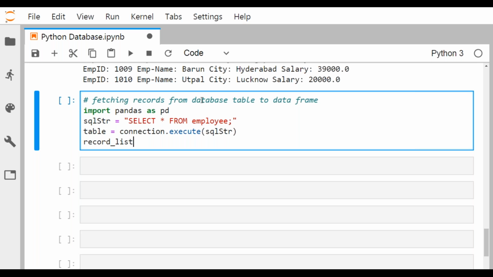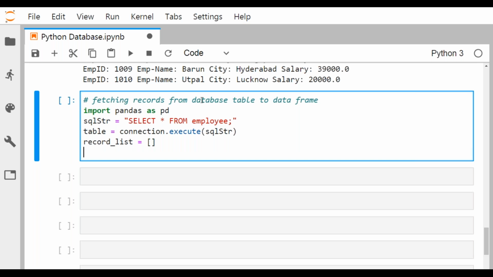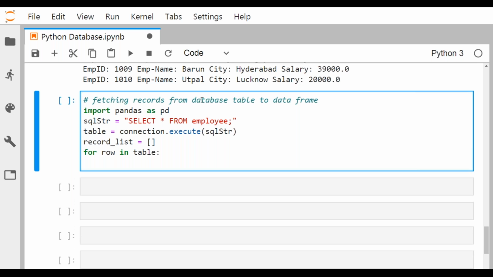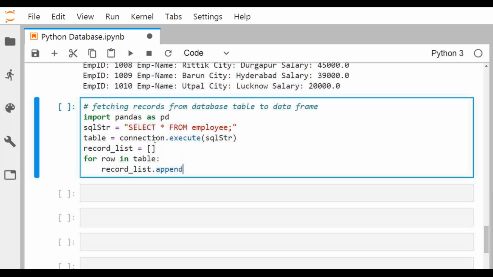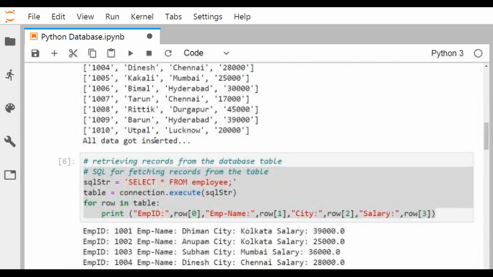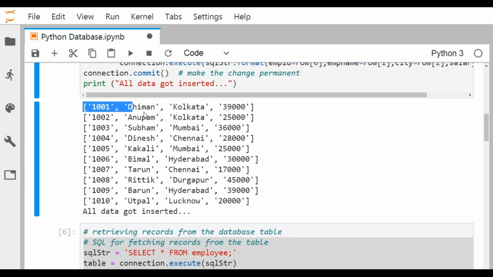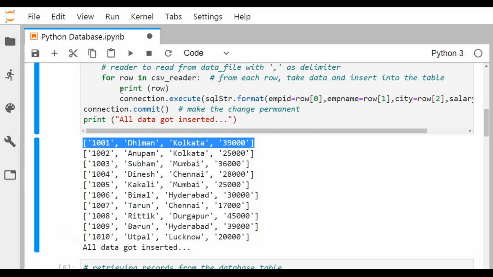Then you go for record list, just making one empty list here. So for row in table, I'll be fetching our data from the table, and record list.append. You know that I've shown you this one. This row is nothing but a list. Let me go to the outputs here. You see, these rows are nothing but lists. They're the lists. So print row, they're printing only the lists.